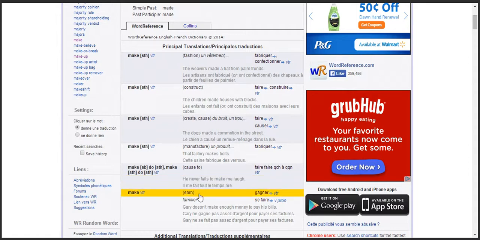Finally, we have to earn. And this is very much what I'm looking for. And in the example, we have Gary doesn't make enough money to pay his bills. And you see the example using the verb gagner. So gagner is the correct verb to use in the expression to make money. You would say, j'ai gagné de l'argent, I made money. And this is an example of how important it is to look through all definitions when using the dictionary.